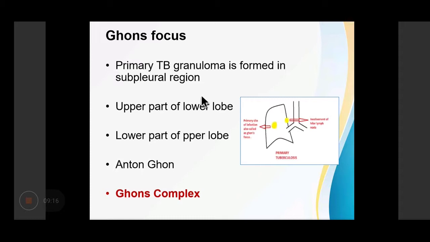Now on X-ray, this focus appears as a calcific focus which is known as a Ranke's complex. Now, primary tuberculous granuloma is formed in the subpleural region. Okay, it is in the upper part of the lower lobe or the lower part of the upper lobe. Okay, and it is known as a Ghon's focus.